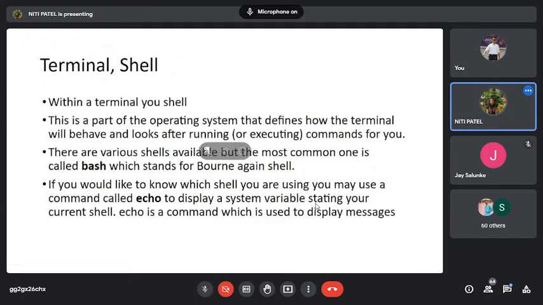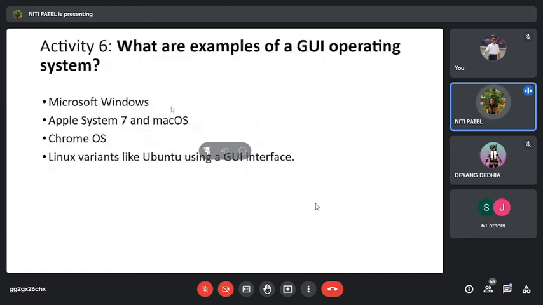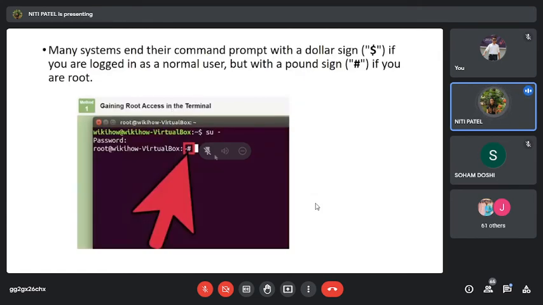Yes? Okay. So what is a terminal or a shell? Within the terminal you have a shell. So we saw that we have a terminal first, and within the terminal you have these shells.